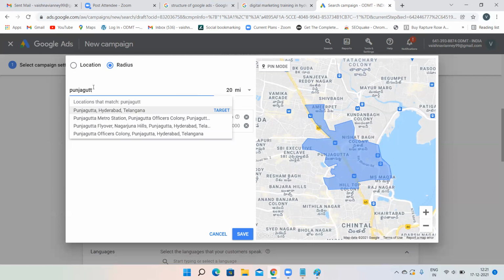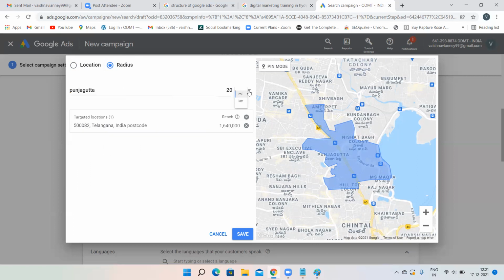Same like, suppose in Hyderabad, I want to target Panjagutta. And in Panjagutta, I want to target 20 kilometers around Panjagutta. See, now only the Panjagutta map you're able to see over here. Panjagutta and Ameerpet, all these places. That means places near Panjagutta I'm targeting. Now reduce it, instead of 20 kilometers, I want to target 10 kilometers around Panjagutta. So Panjagutta I'm targeting and I'm targeting 10 kilometers around Panjagutta. So click on save.